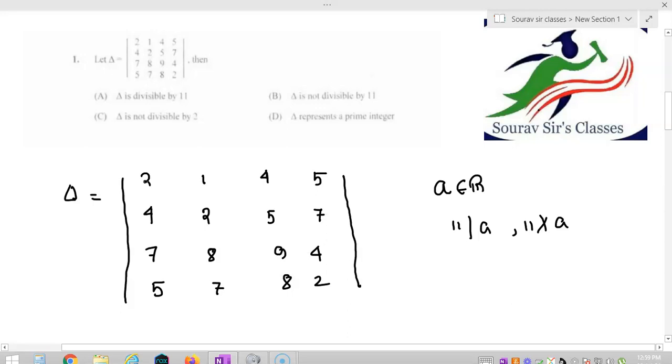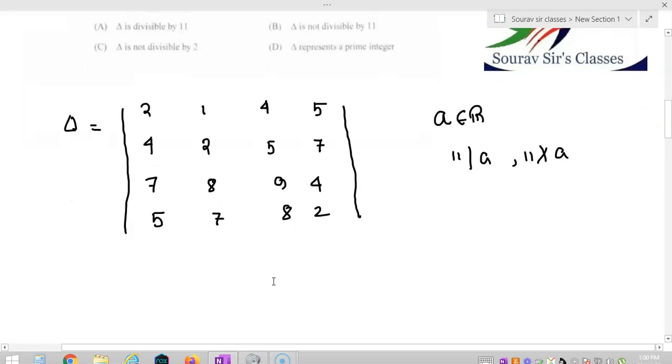You can see that the difference between 2 and 5 is 3, between 4 and 7 is again 3, 7 and 4 again 3, 2 and 5 again 3. So we can subtract the fourth column from the first column. Now observe the second and third columns: 1 and 4 differ by 3, 2 and 5 differ by 3, 4 and 9 differ by 1, and 7 and 8 differ by 1. So first, I am subtracting the fourth column from the first column.